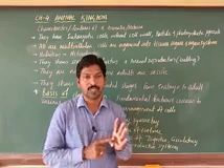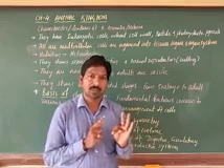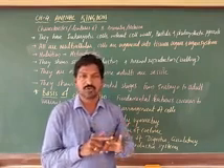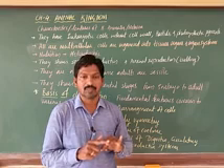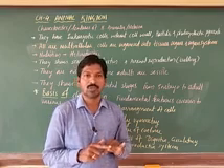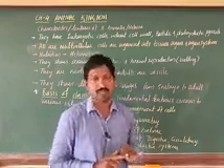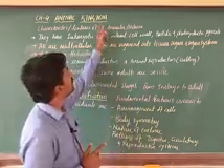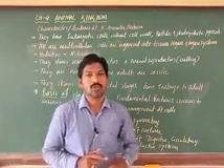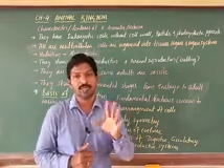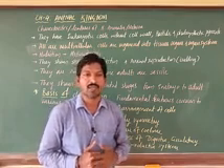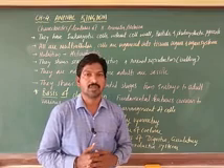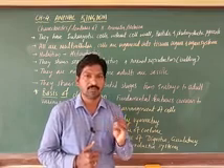The first one is Monera, the second is Protista, the third kingdom is Mycota, and the fourth is the plant kingdom, that is Plantae, also called Metaphyta. Next, the last kingdom is Animalia, also called Metazoa. These are the 5 kingdom classification given by R.H. Whittaker.